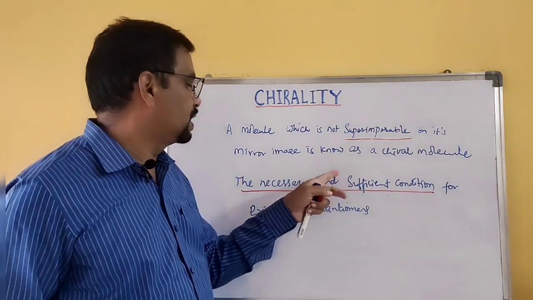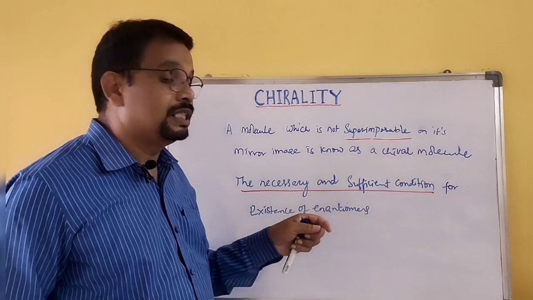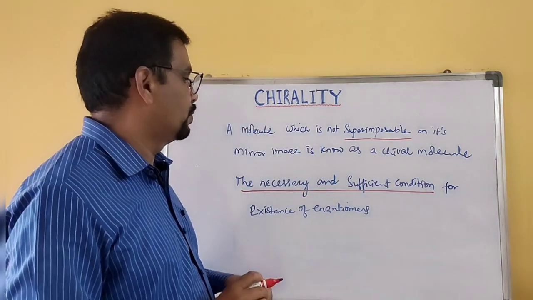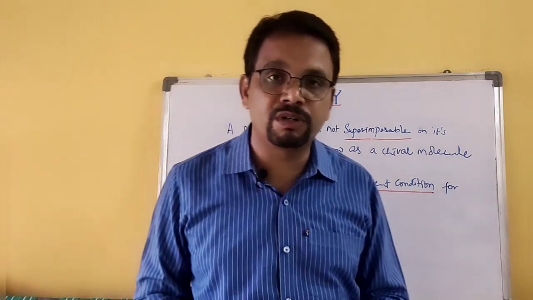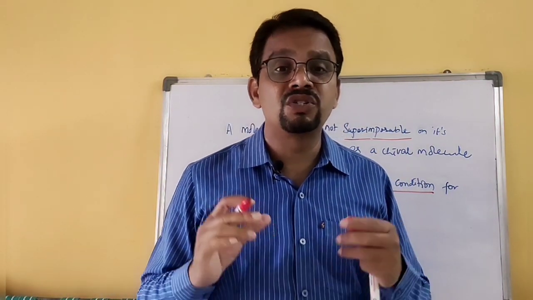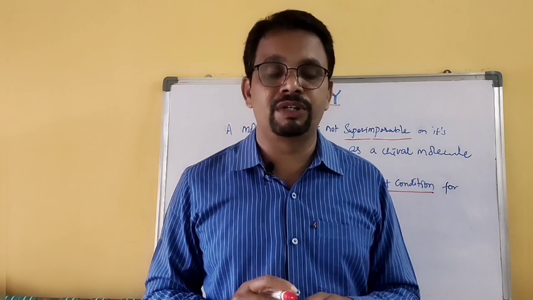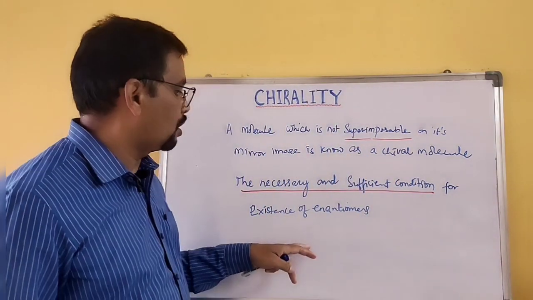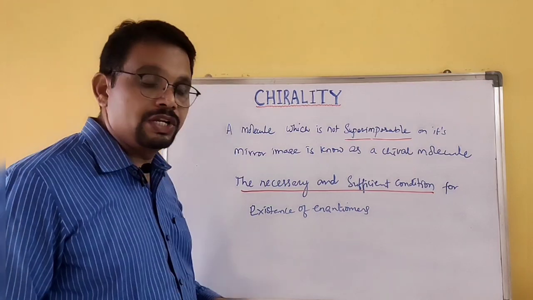Because of this condition, the molecule exists as enantiomers. What are enantiomers? Non-superimposable mirror images are called enantiomers.